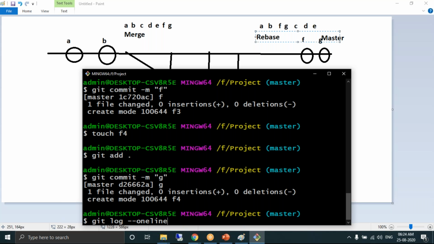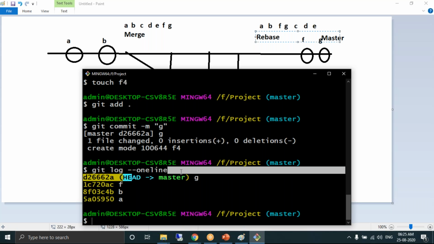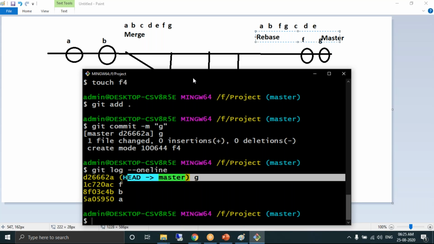When I run git log, you'll get the commits which belong to the master branch: A commit, B commit, F commit, and G commit, with the head pointing to G commit. This is what we expected.